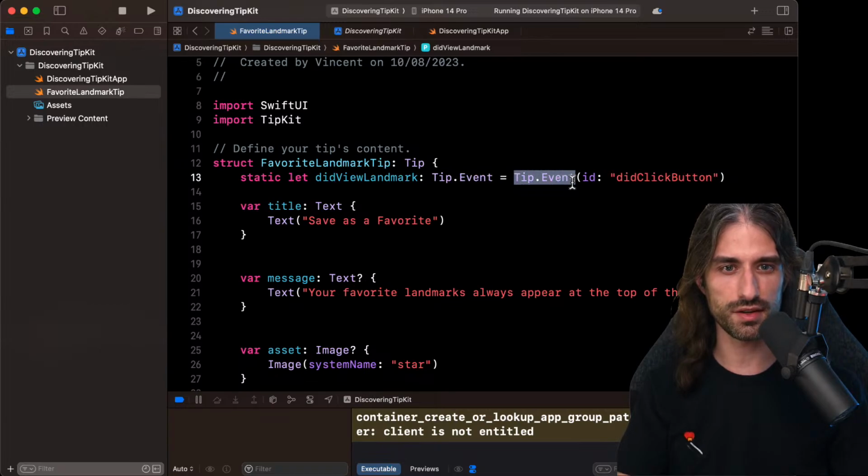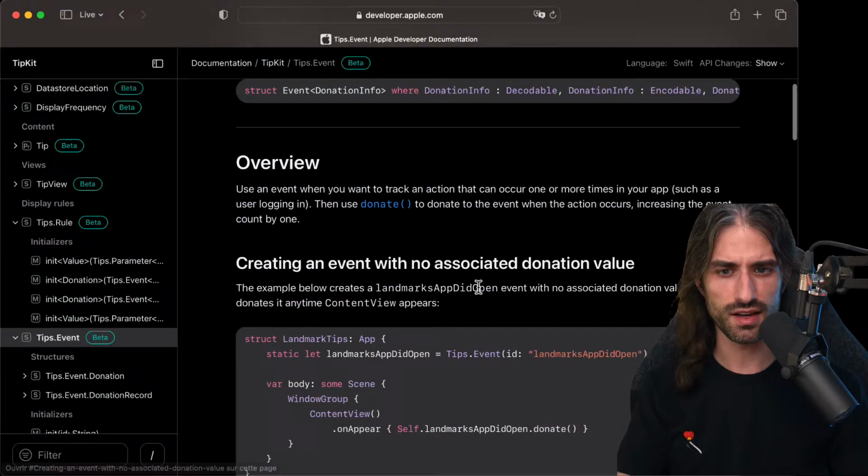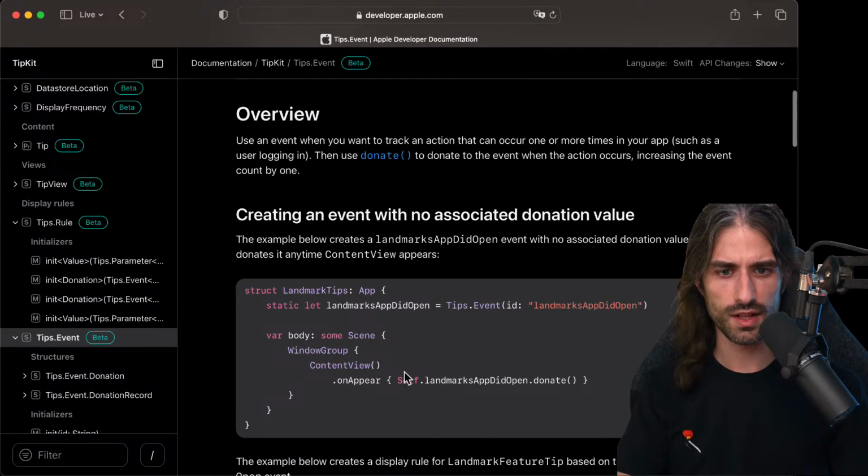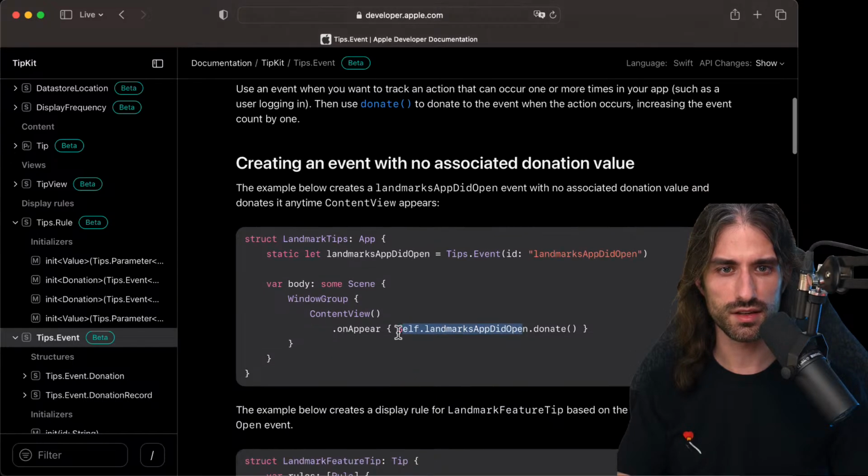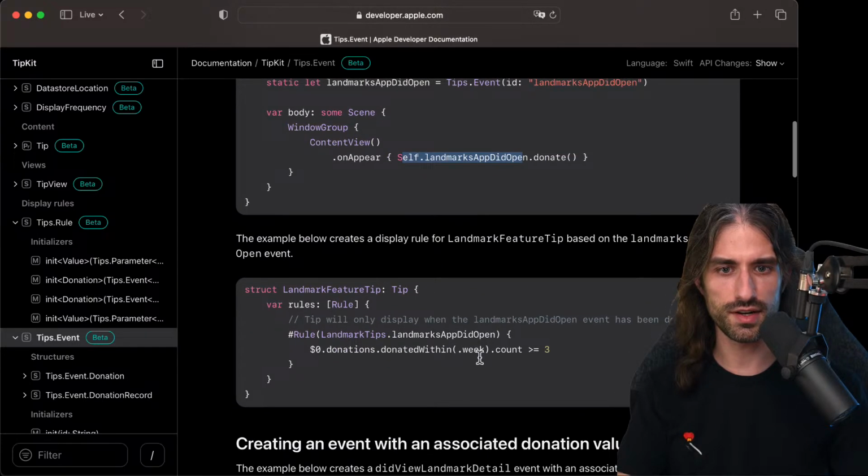And so we take the event and we call donate on it when there is no associated donation value.